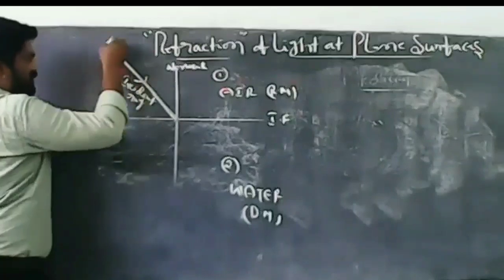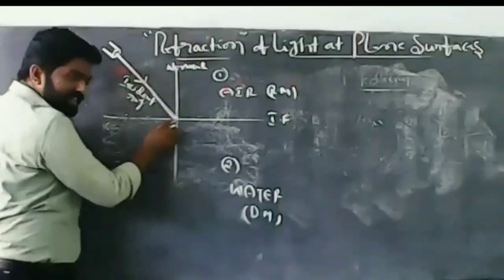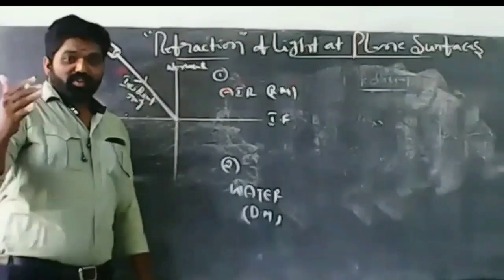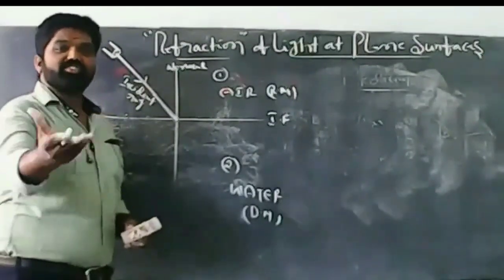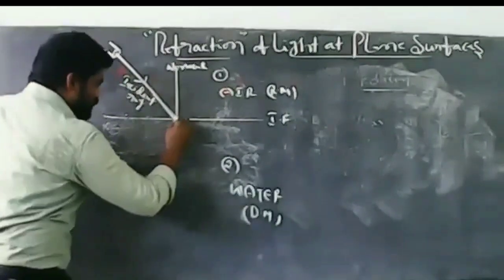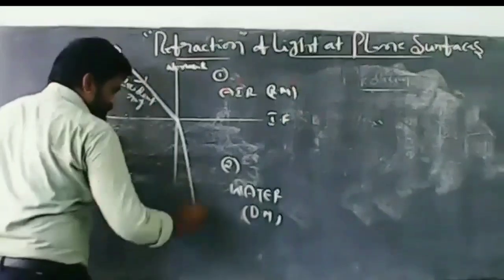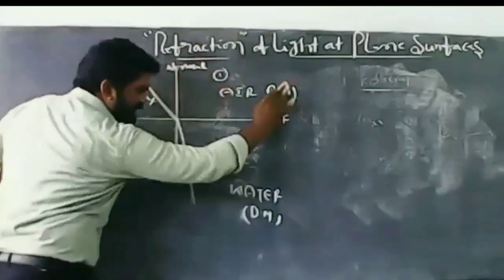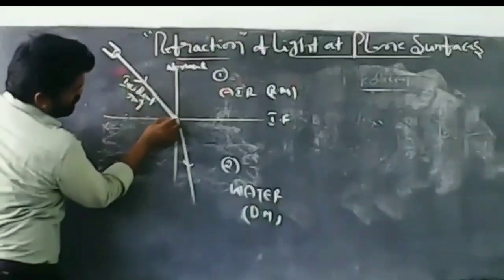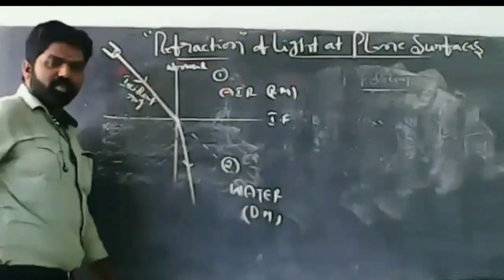Incident ray. When it falls on the interface, light rays change their direction because the velocity of light is changed. Suppose here water is not there, totally air, then the light rays propagate in rectilinear motion.